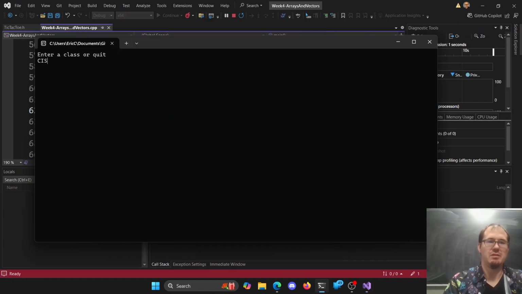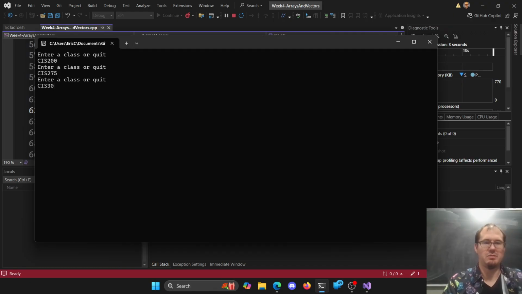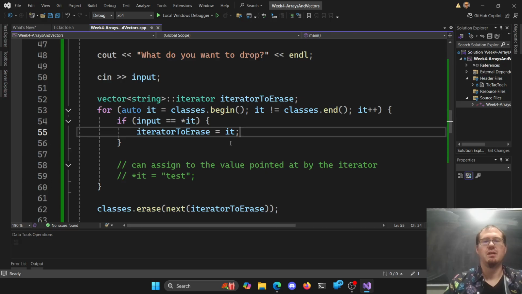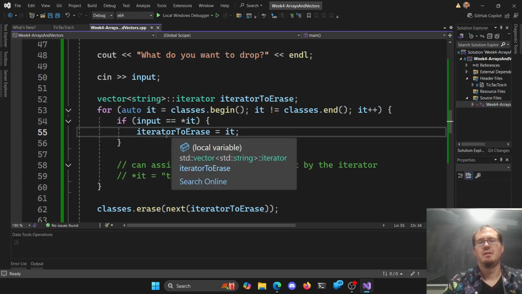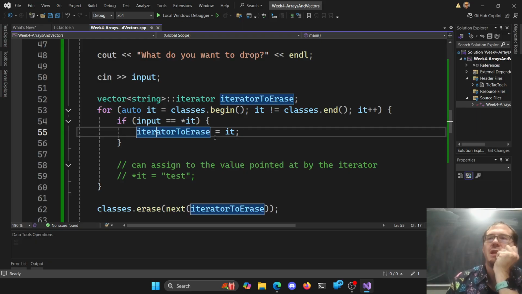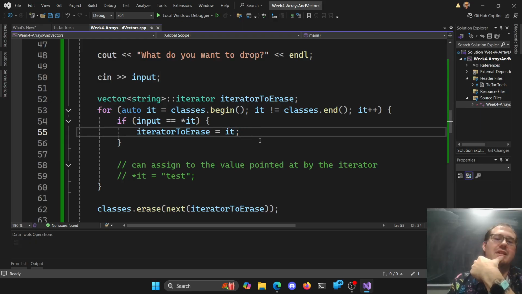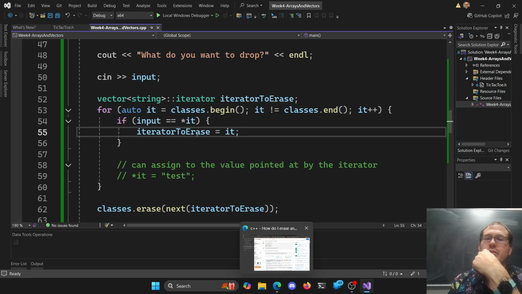I should have got rid of it here. 200, CS 275, CS 306, quit. CS 200, nothing. Oh. So remember when you set a pointer equal to another pointer? I kind of screwed it up because then they both point at the same thing. And then when this one increments, the next one increments, and then the next one. You need to not do that here. That's why I did CIS 200 twice. So it never actually erased it here.